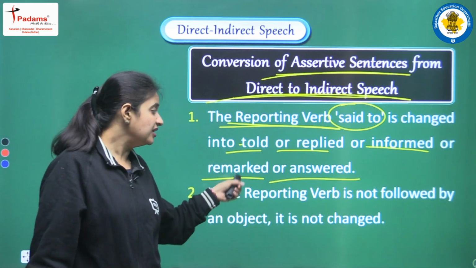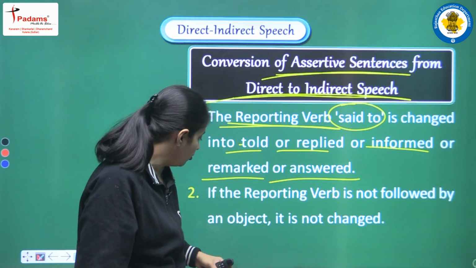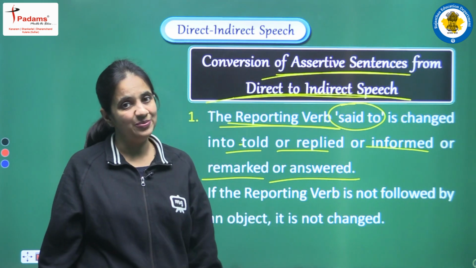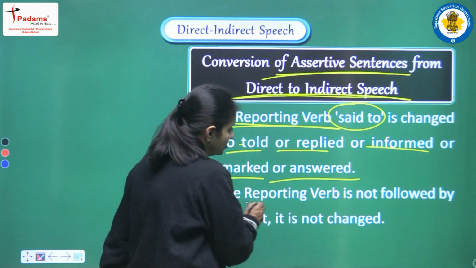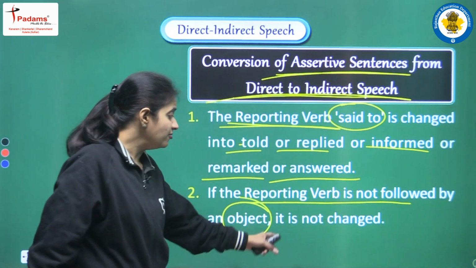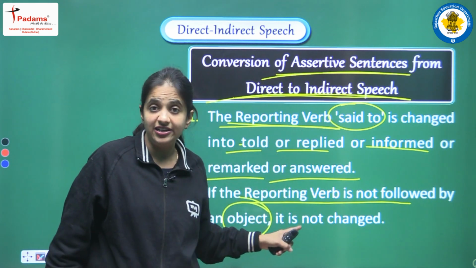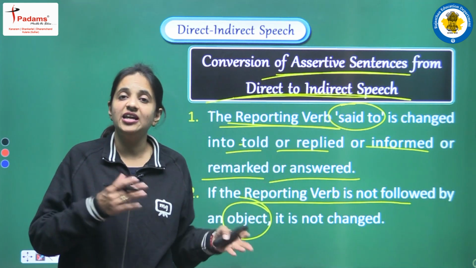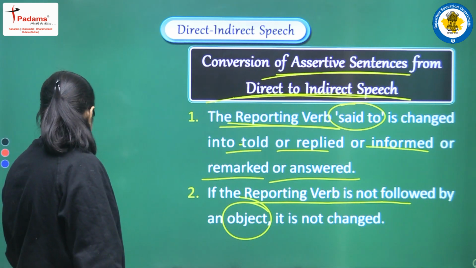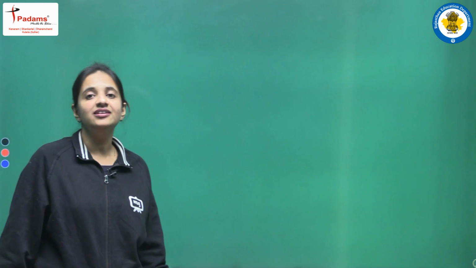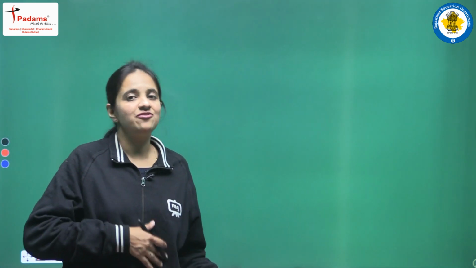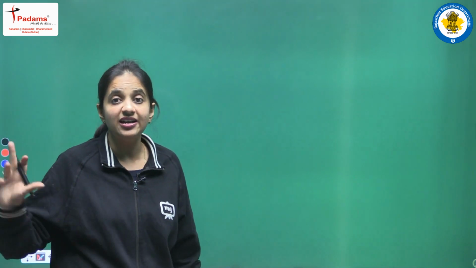Second point: if the reporting verb is not followed by an object, it is not changed. What does it mean? It means that suppose in the reporting verb we are not having any object, then we don't need to change said to; we will write the same said as it is. So now let's take some examples. I am writing some examples to clear this, for when we have an object and when we have no object in the reporting verb.